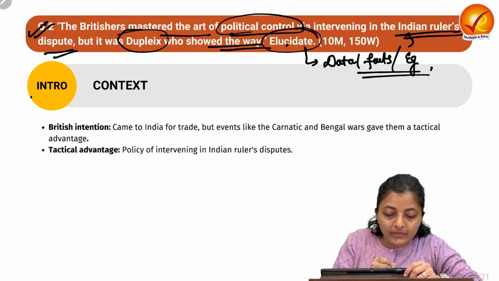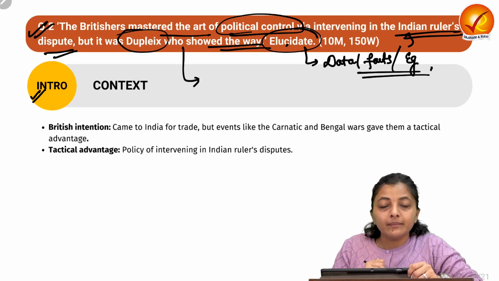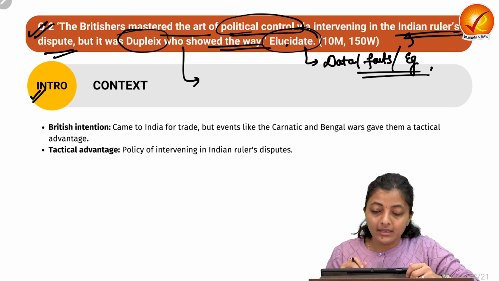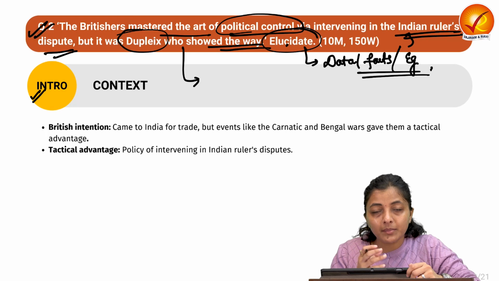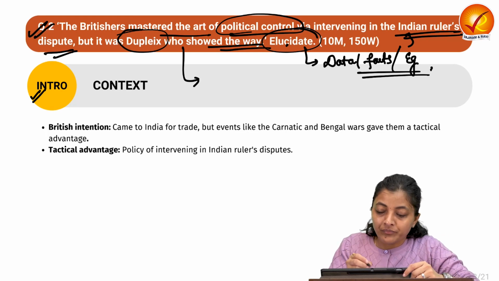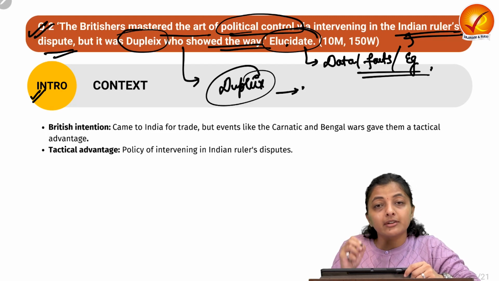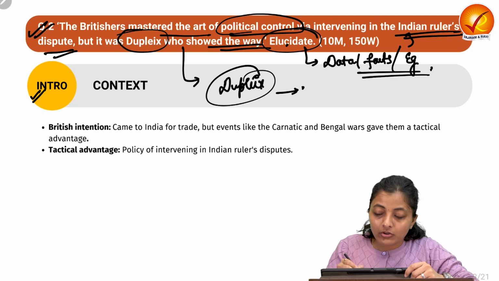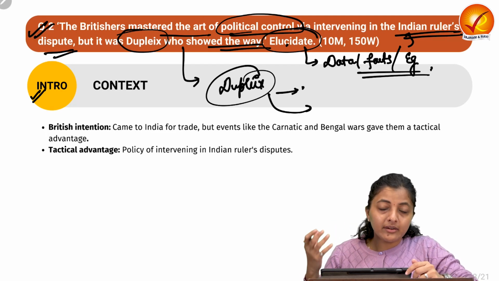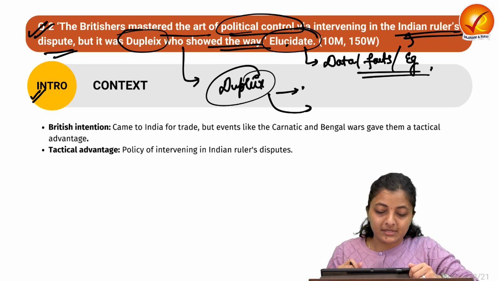Okay, so in the introduction, what can we write? The context is saying that this intervention in the domestic issues by the Britishers was started by the French Governor General of the French possessions in India, Dupleix. So Dupleix started the intervention in domestic politics, and later on this advantage was carried forward by the Britishers in the conquest in the later times.